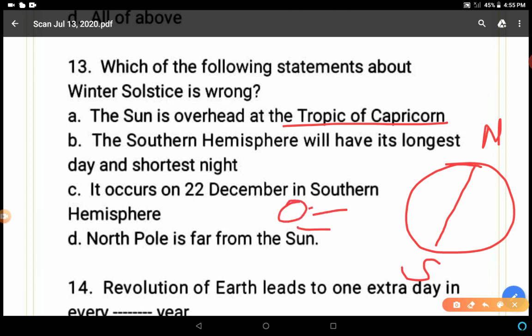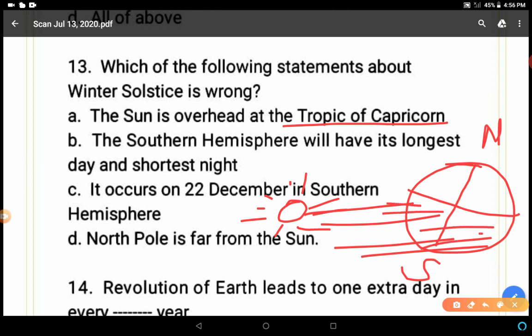This is the sun, so imagine like this. Here in the southern hemisphere, the sun rays are falling directly, and this is the Tropic of Capricorn, this is the Tropic of Cancer. On the Tropic of Capricorn, sun rays are falling directly overhead. So this can be correct. The southern hemisphere will have its longest day and shortest night. Definitely in this area the days will be longer.